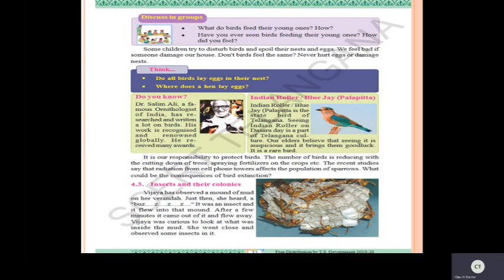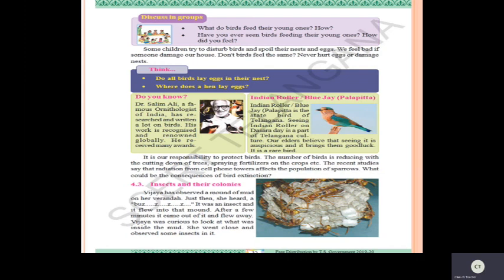So all this we are doing, children. We have to reduce pollution, and we should reduce the cutting down of trees. It is better to grow some crops, and you also have to grow plants. Yes, children, all these things we have to do, and we have to save our nature.